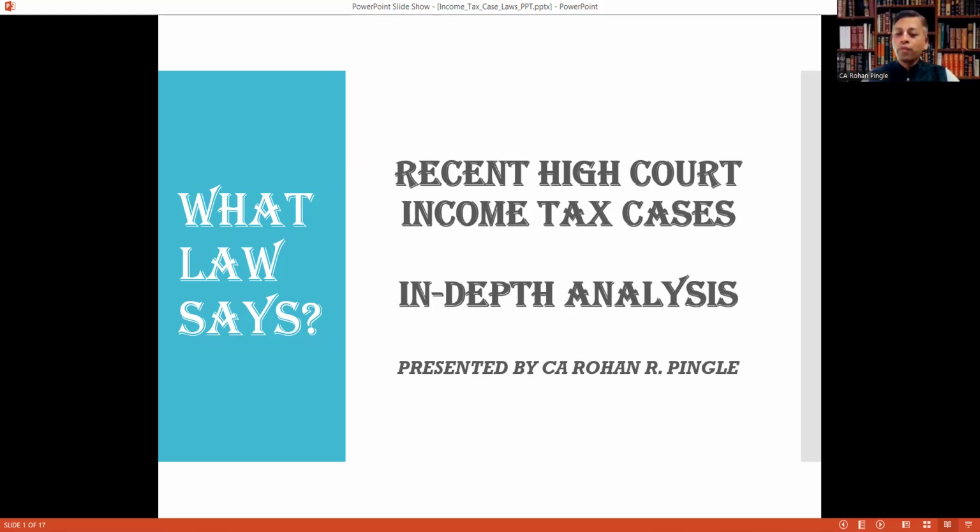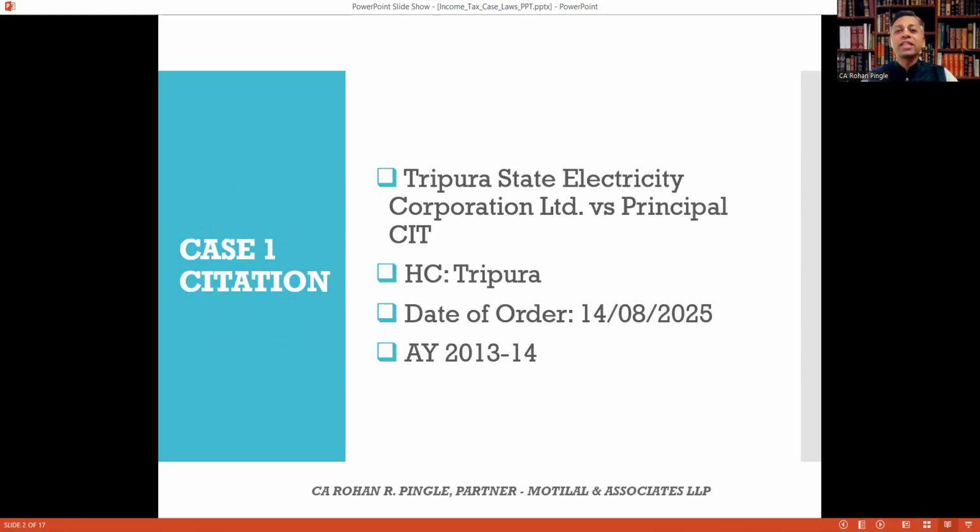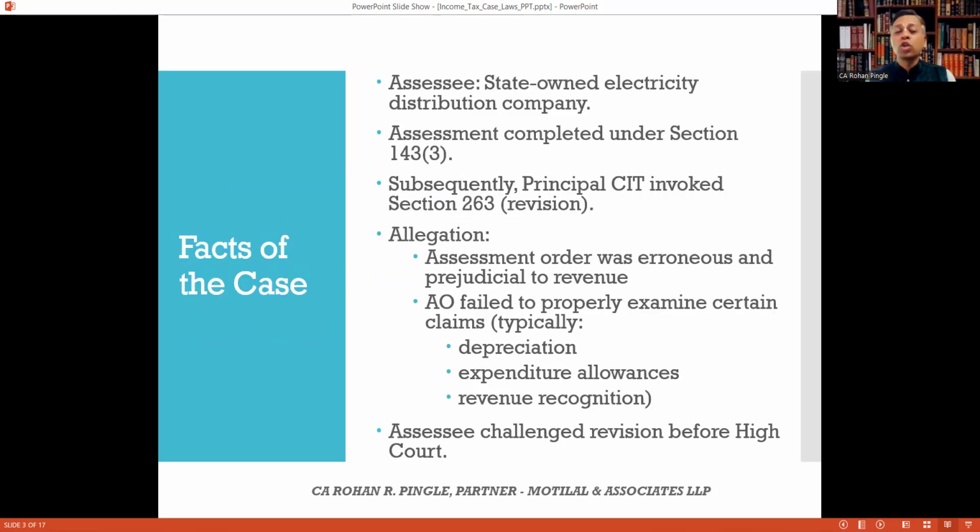So today's first case: Tripura State Electricity Corporation Limited versus Principal CIT, High Court Tripura, date of order 14th August 2025, and the relevant assessment year is 2013-14. Let's understand the facts of the case. The assessee is a state-owned electricity distribution company. Assessment was completed under section 143(3).